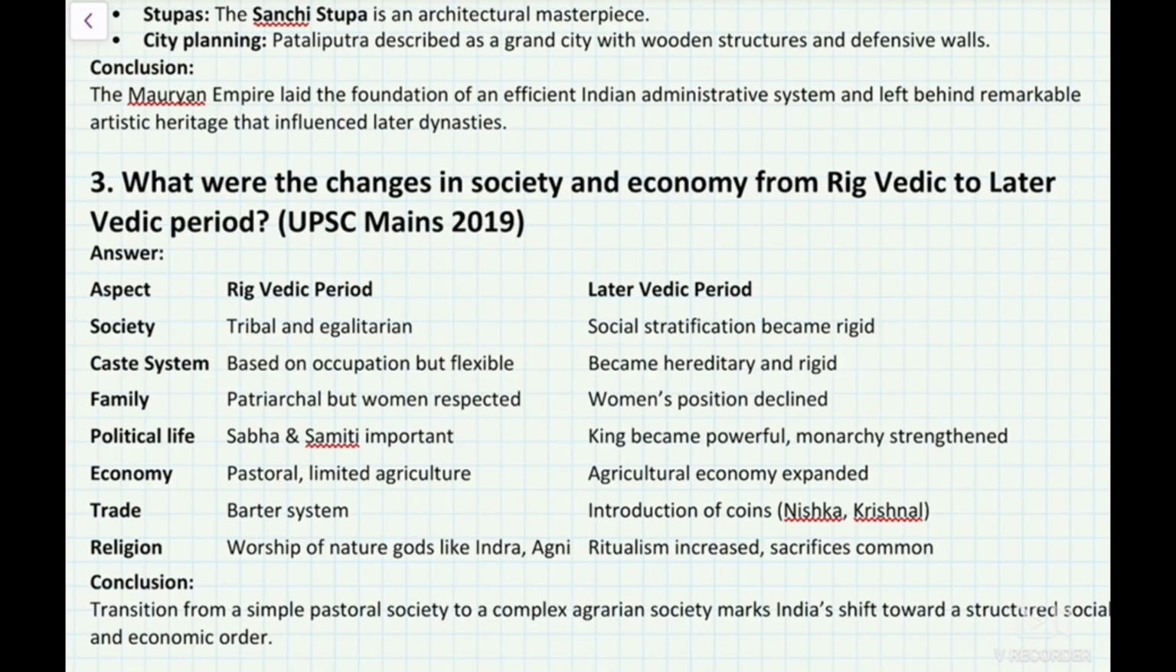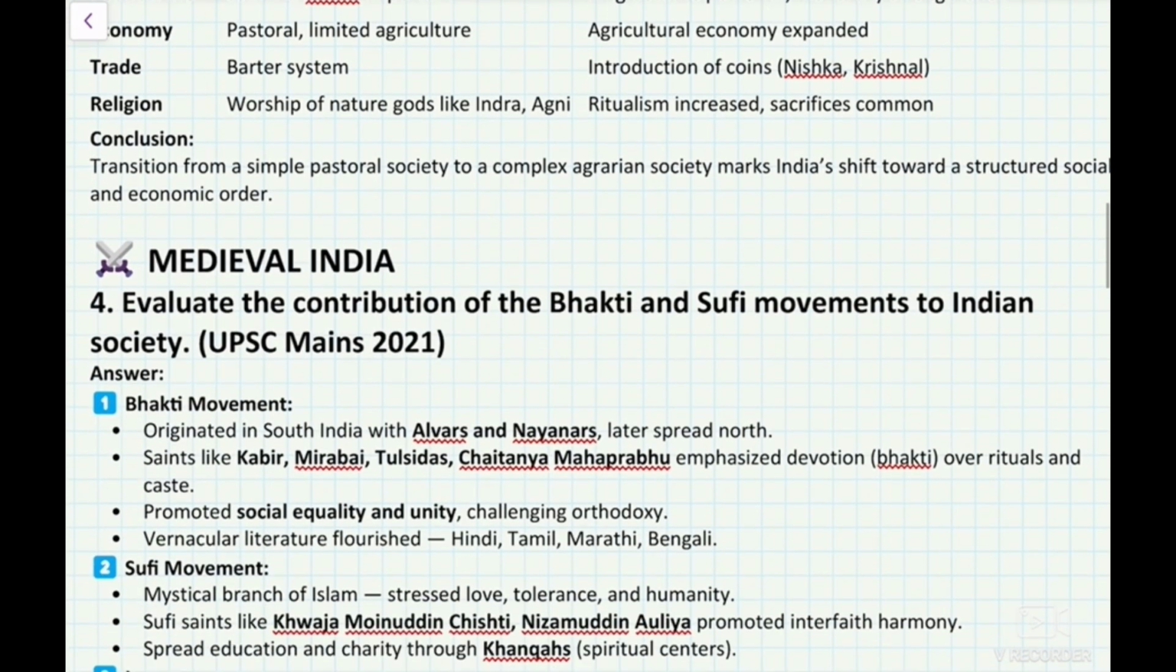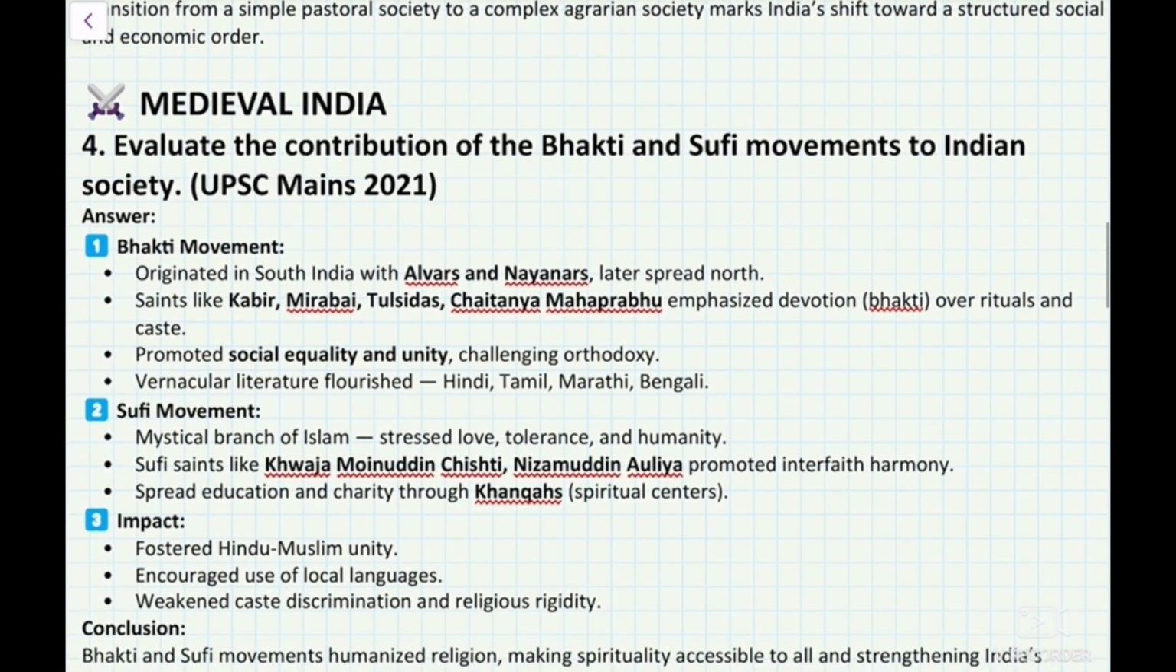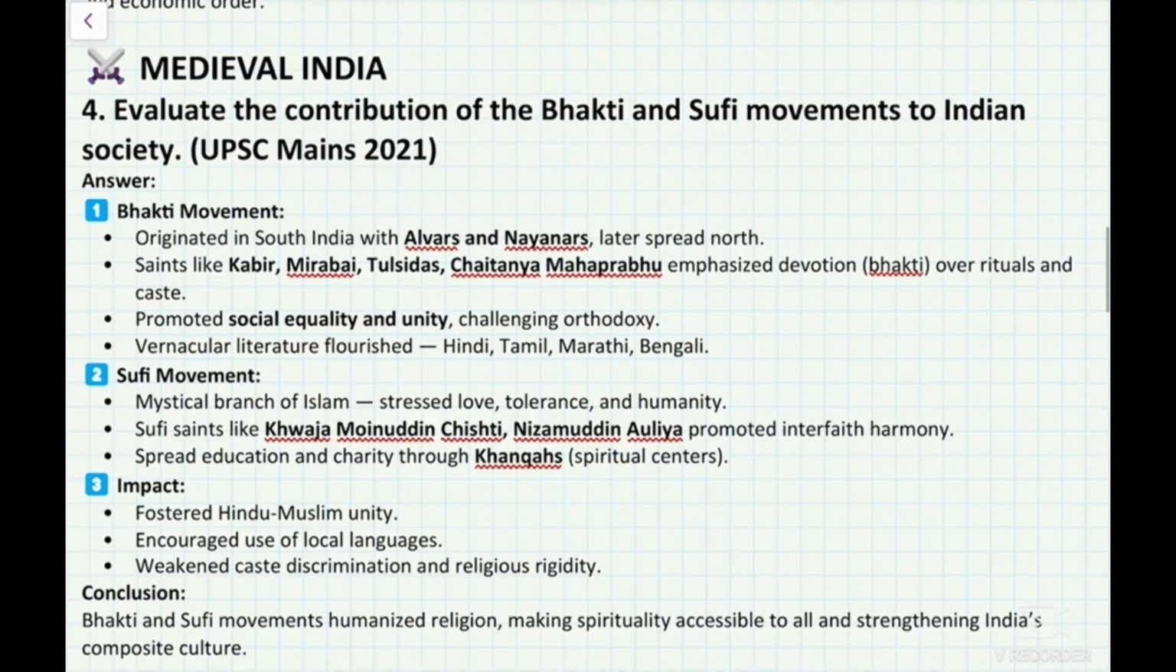In the later Vedic period, the economy was agricultural and expanded. Nishka and Krishnala were introduced in trade during this period. In religion, ritualism increased and sacrifices became common. In conclusion, the transition from a simple pastoral society to a complex agrarian society marks India's shift towards a structured social and economic order.